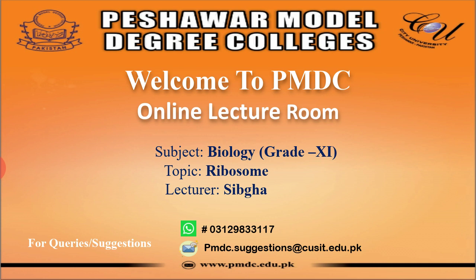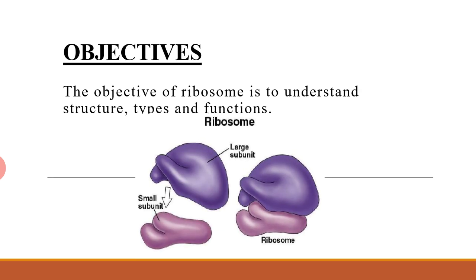Today we will discuss the topic ribosome from chapter 1, cell structure and function, of first year. The objective of ribosome is to understand structure, types and functions.